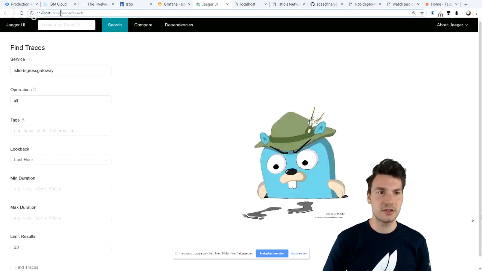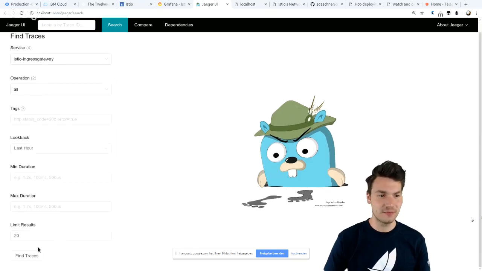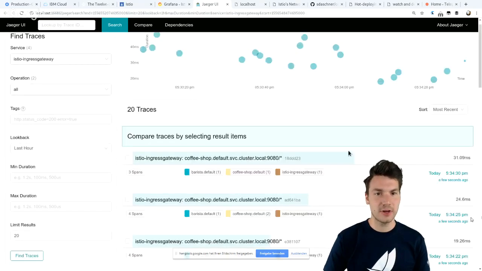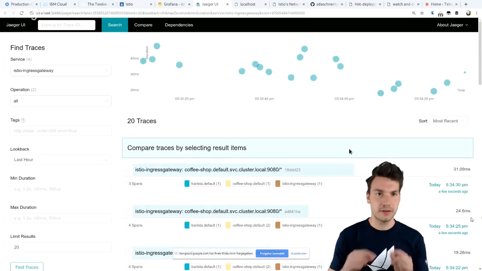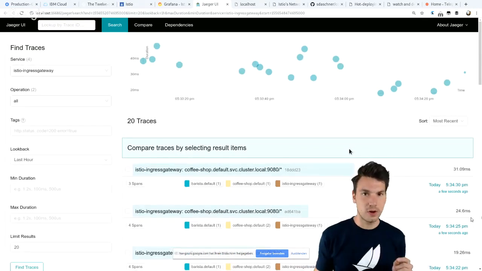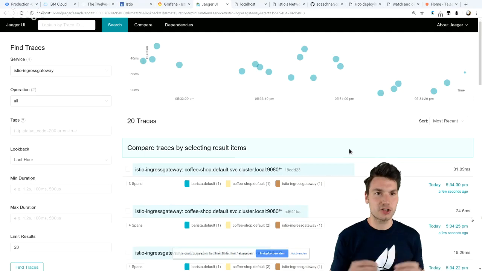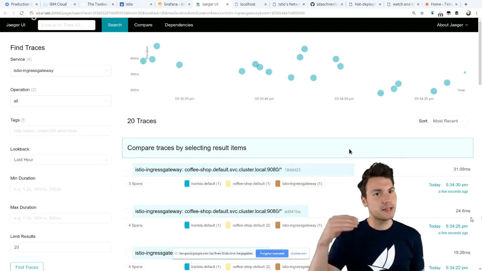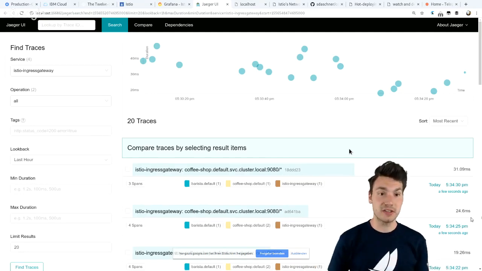So that's actually not running on localhost, but running inside the cluster, and I'm just using a kubectl port-forward command. So what we have here is this cute little guy with the German name Jäger. That is a distributed tracing technology. And with that, we can trace individual requests that go through the system to be able to backtrack what's actually going on and which request is going through which specific instance.